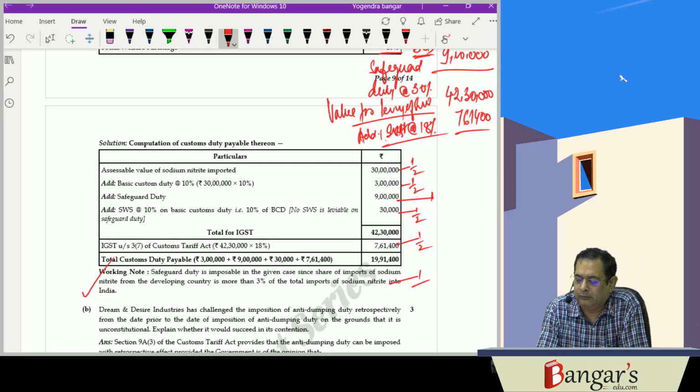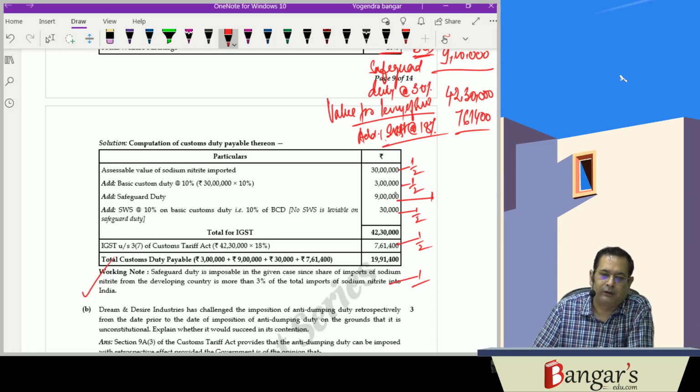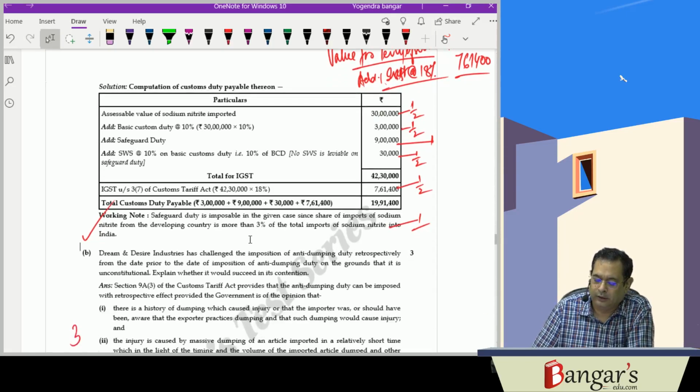In given case, since the share of imports of sodium nitrate from developing country is more than 3% of the total imports of that article into India.